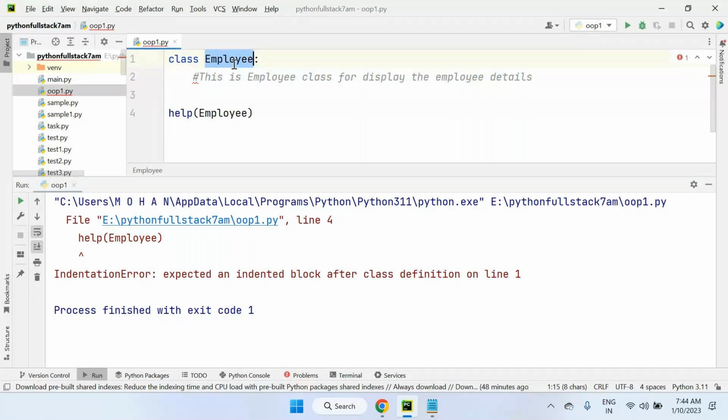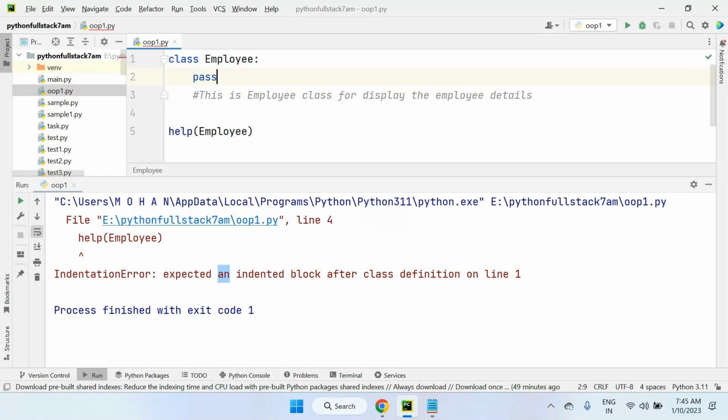Any block of code in Python should not be empty. So inside the function, inside the class, inside any if condition or else block, code should not be empty. If you want to make it empty, how to represent that? That is pass. But I'm not using any pass keyword inside the class, that's why we got the indentation error. So we can use pass now. This time it will work fine.